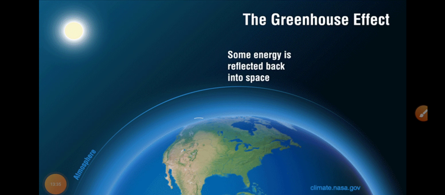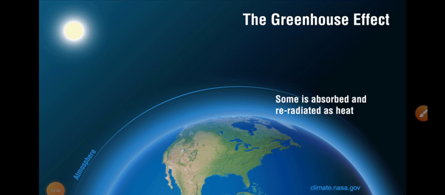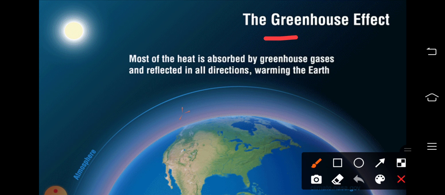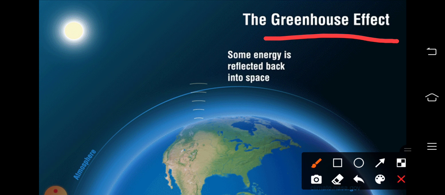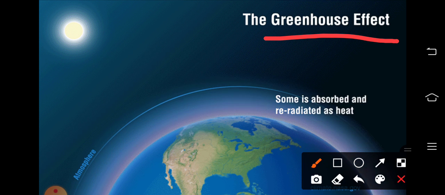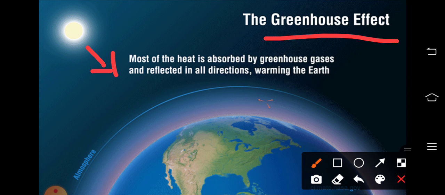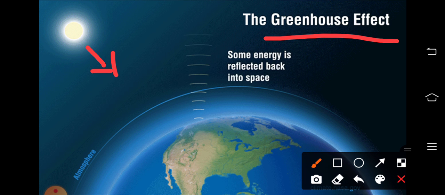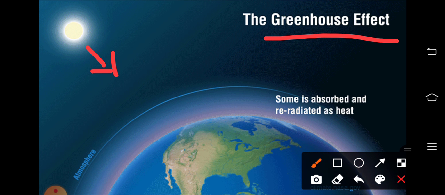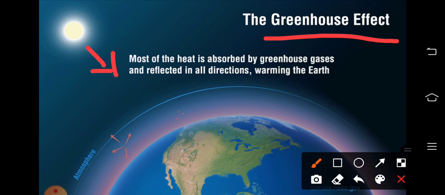Another important thing depicted here is the greenhouse effect. What it means is that the atmosphere of the earth, or the different gases in the atmosphere, act like a greenhouse. Some of the sun's rays coming from space are absorbed as heat by the surface as well as the atmosphere. So what do the different gases in the atmosphere do? Yes, some of them reflect it back, keeping the earth's surface warm.